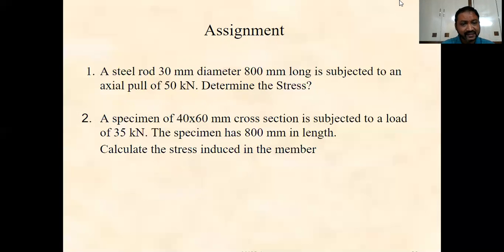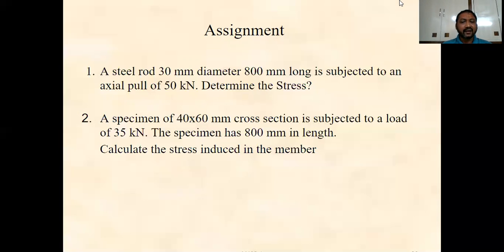In the present case, the specimen is given as 40 by 60, that means it has a rectangular cross section. The rectangle dimensions are 40 on one side and 60 on the other side.